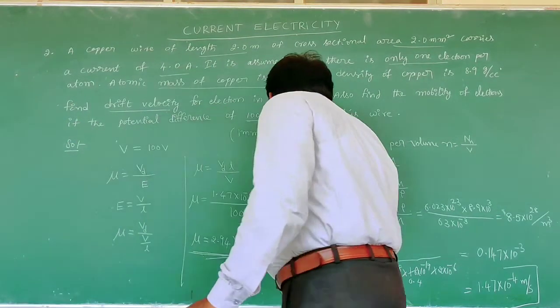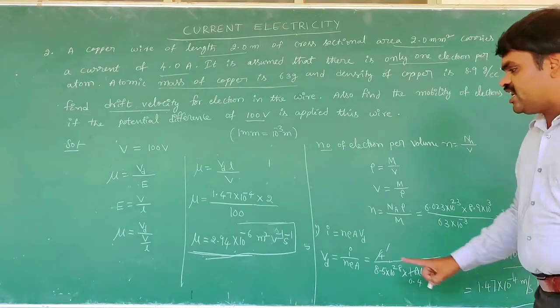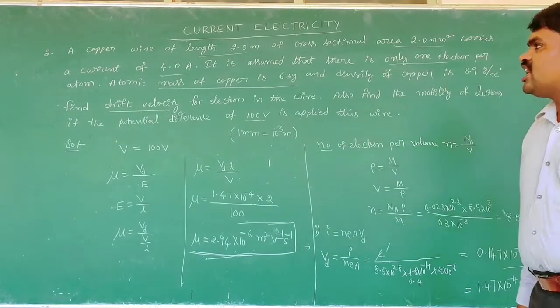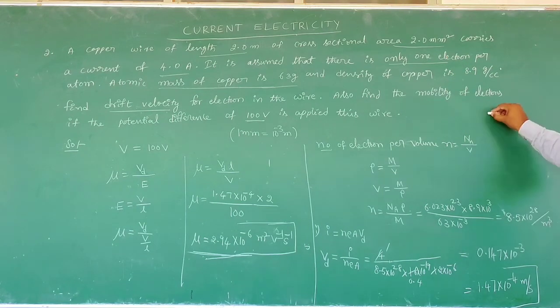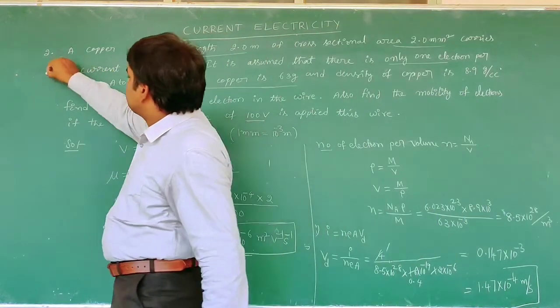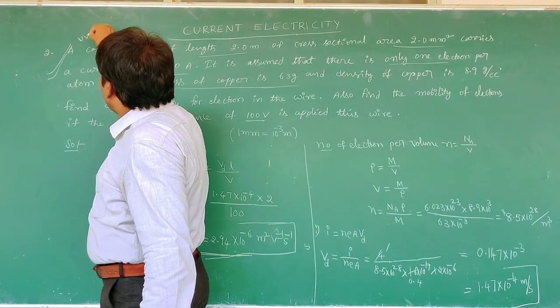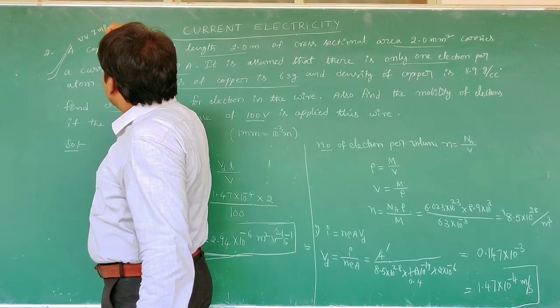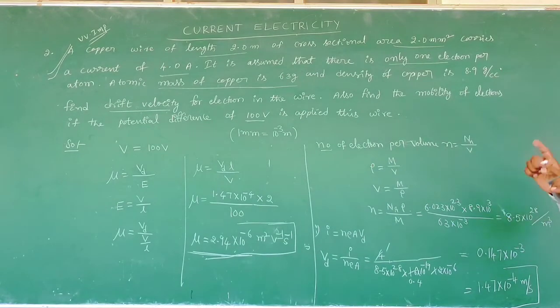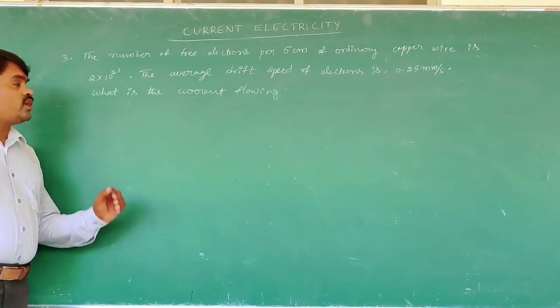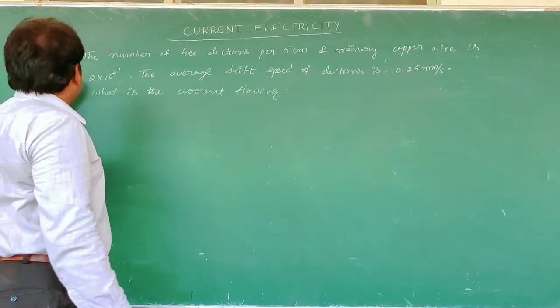Now here we have the drift velocity and the mobility of the given conductor, a copper wire. This question is very important from the board point of view. Here we are calculating two formulas. One is drift velocity, another one is mobility. We are going to the third question.